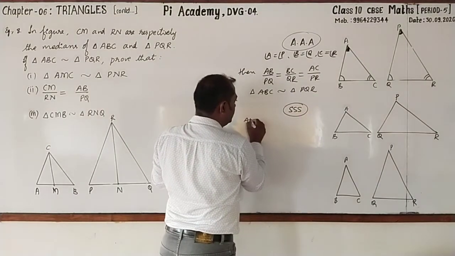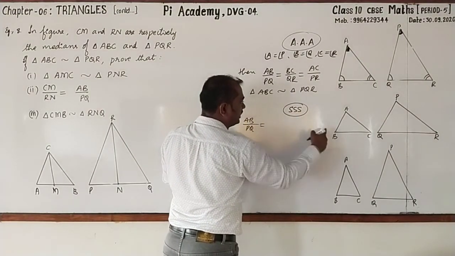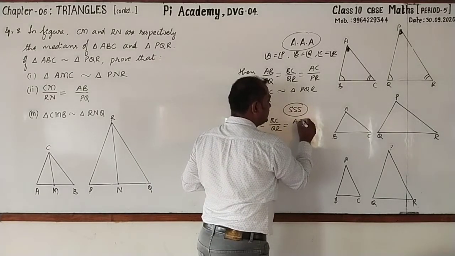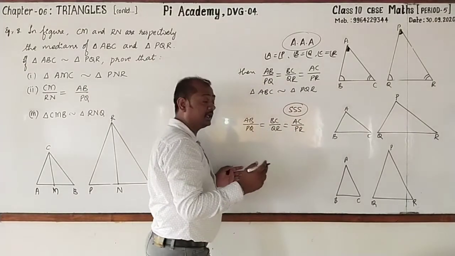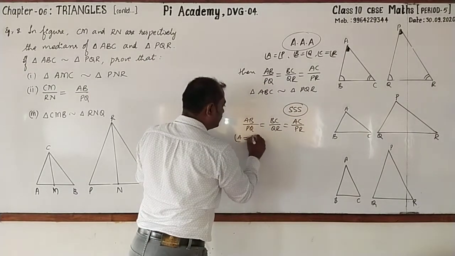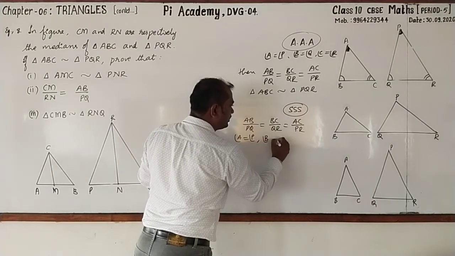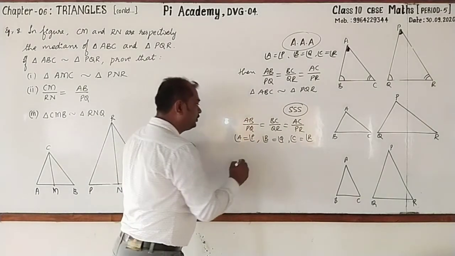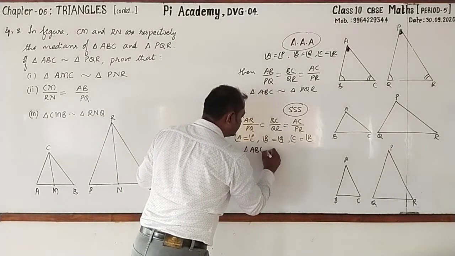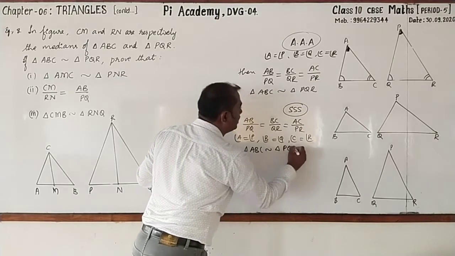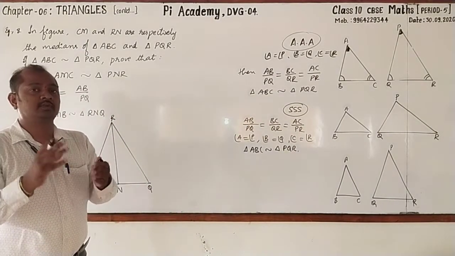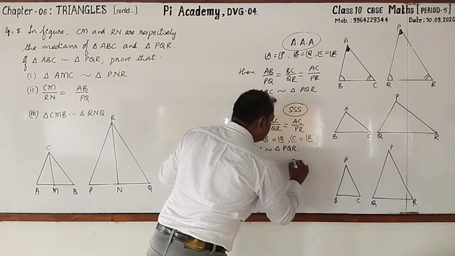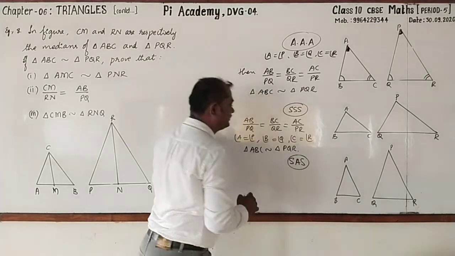If AB by PQ is equal to BC by QR is equal to AC by PR, then we can write angle A equal to angle P, angle B equal to angle Q, angle C equal to angle R. Hence, we can write that triangle ABC is similar to triangle PQR. Is it not? Next, the third important criterion for similarity of triangles is SAS.